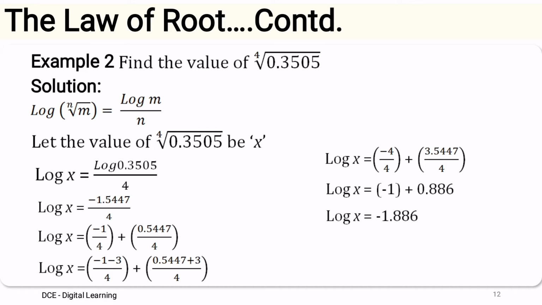The characteristic is negative here. So I have to find the antilog value for minus 1.886. When the characteristic is negative, the result will be a fraction or a number less than 1. For .886, the antilog value will be 7691. Since the characteristic is negative here and it is 1, 1 minus 1 is 0, so the number of zeros right after the decimal point will be nil. So the final result is 0.7691.